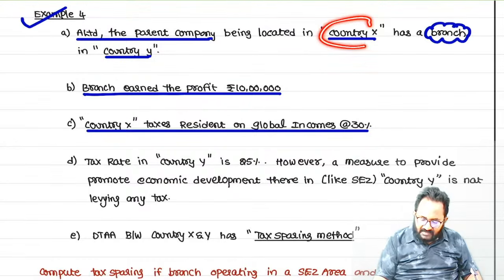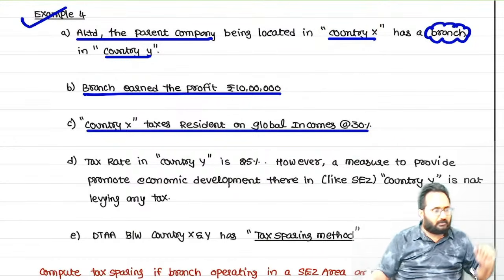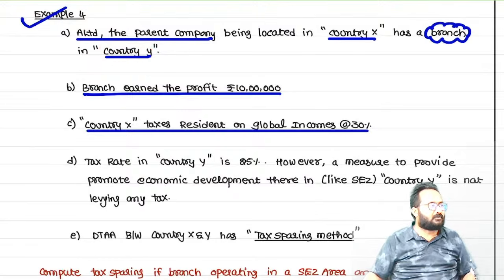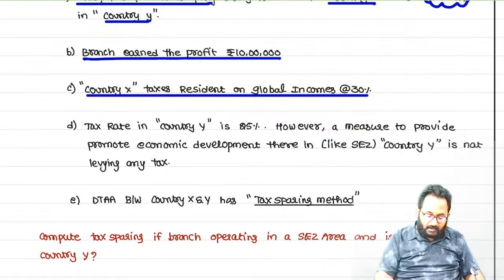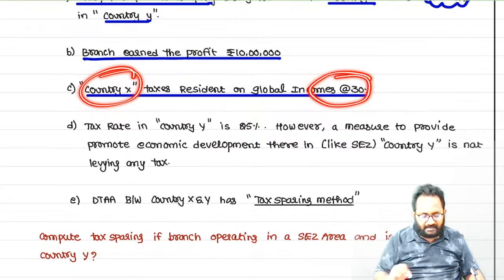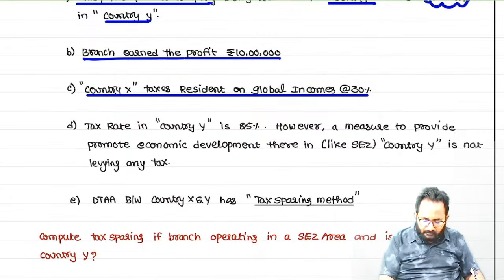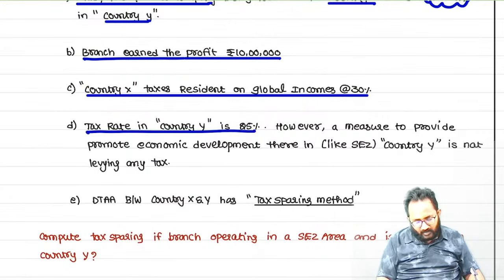Country X is taxing based on which rule? Resident rule. Country Y is taxing based on which rule? Source rule. Now, in country X, what is the tax rate? 30. In country Y, what is the tax rate? 25%.